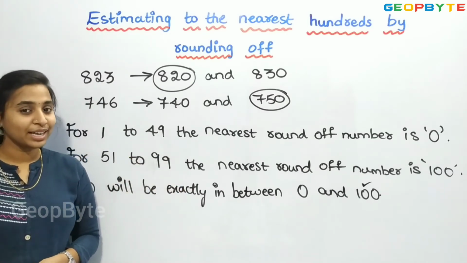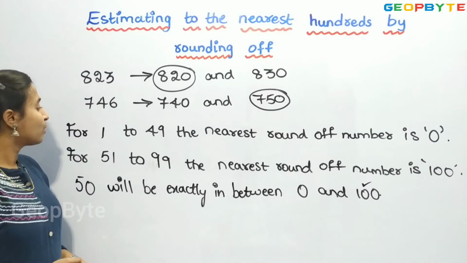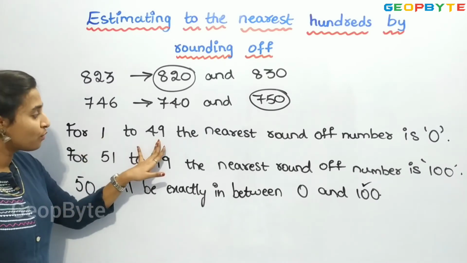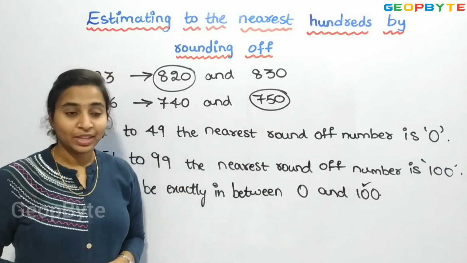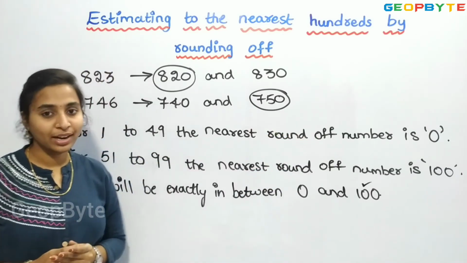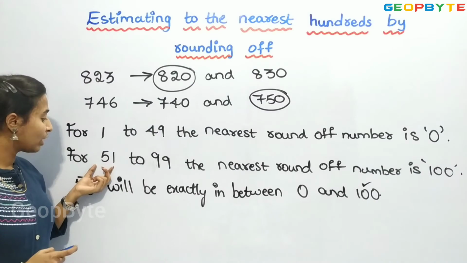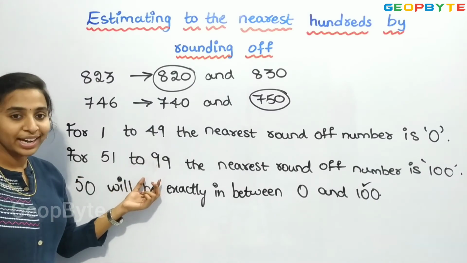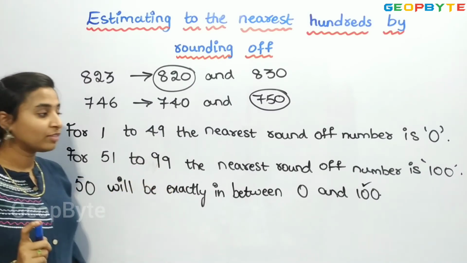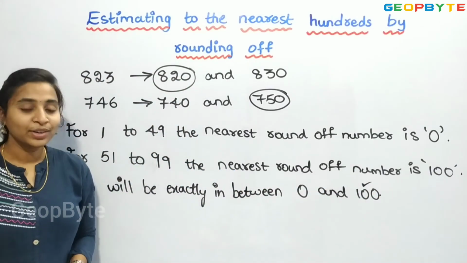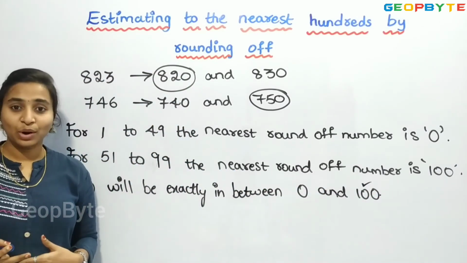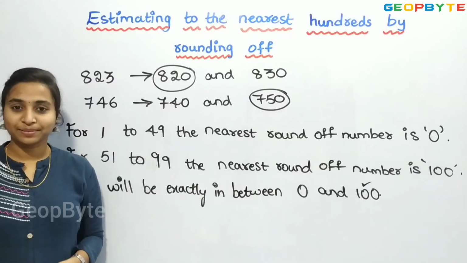So, similarly, if you take from 101 to 149, right? The nearest number will be 100. In place of 0, we will be having 100. For 151 to 199, the nearest round off number will be 200 in place of 100. Right? So, this is the way to round off to the nearest number.